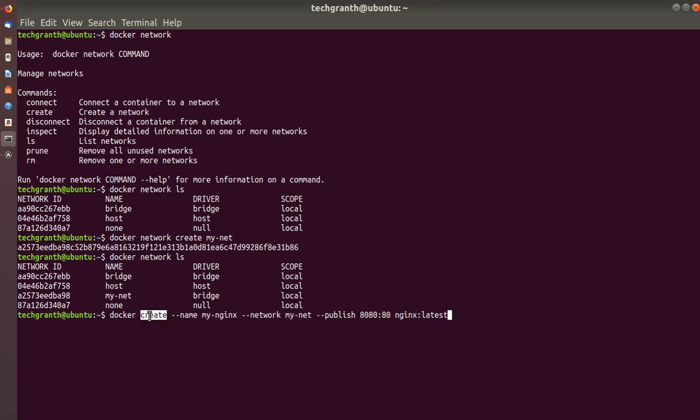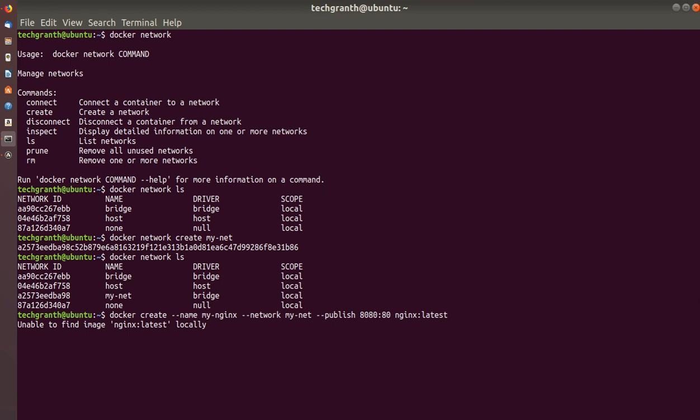We will create a container named my-nginx, and we'll specify our network with --network, which will be my-net, and we will publish port 80 of the container to 8080 of the host, and we'll be using the Docker image nginx:latest.